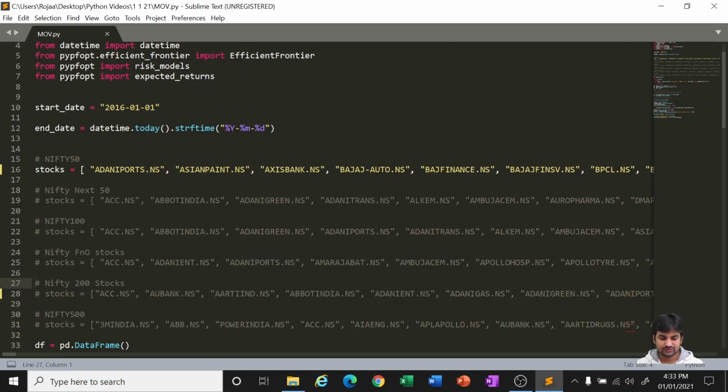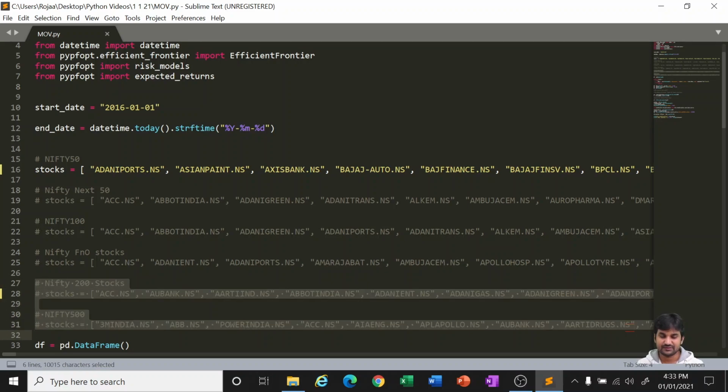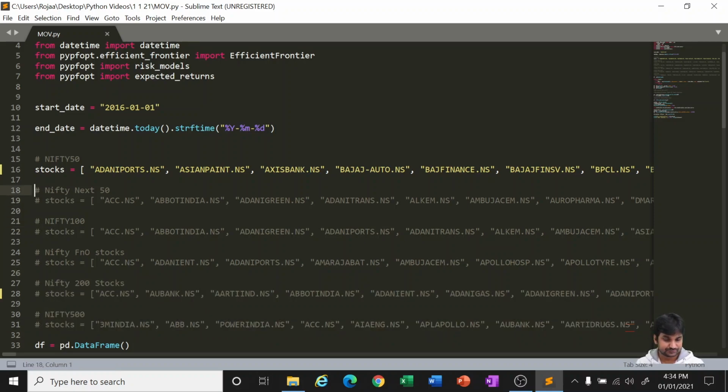But 200 stocks and 500 stocks are not practically working because it is asking us to use some other solver. This PyPortfolioOpt could not do it for 200 and 500 stocks. It can do a maximum of around 150 to 180 stocks only. So though I'm keeping it over here, it's not actually working with this particular library.